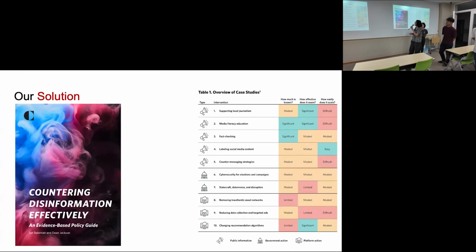Our solution started by looking at the current information. The Carnegie Endowment for International Peace is an independent think tank located in Washington, and it has been consistently ranked as the #1 think tank. In 2024, they published a document that analyzes dozens of research papers from researchers that provide solutions. If you look at these 3 points, supporting local journalism, media literacy education, and changing recommendation algorithms, you will see that their effectiveness is significant.